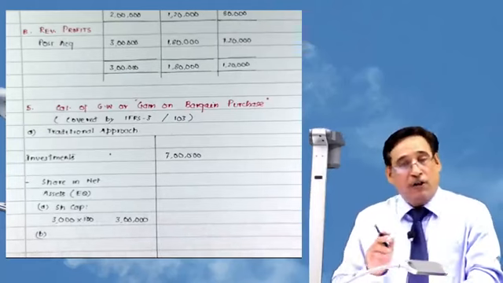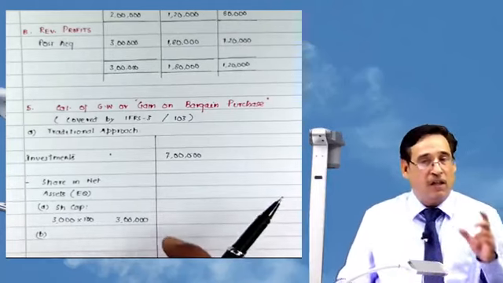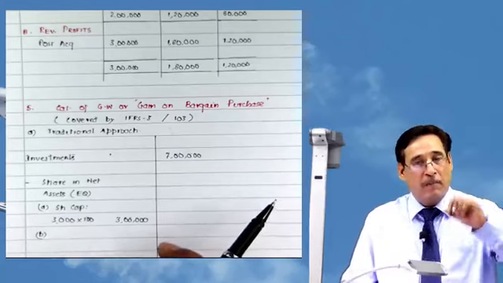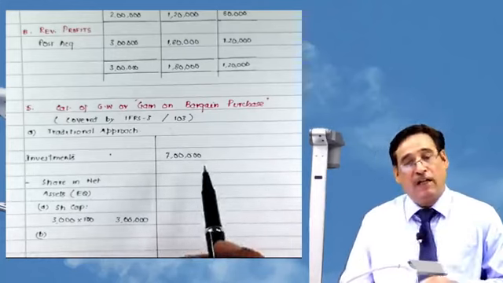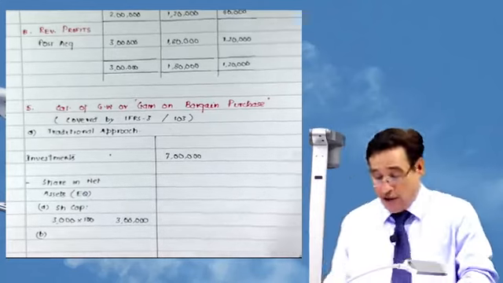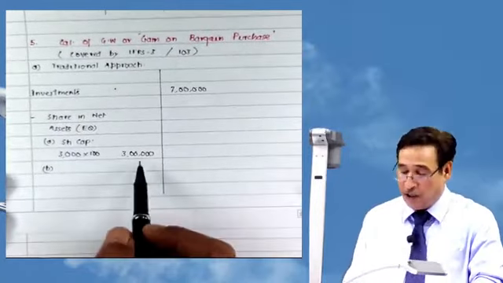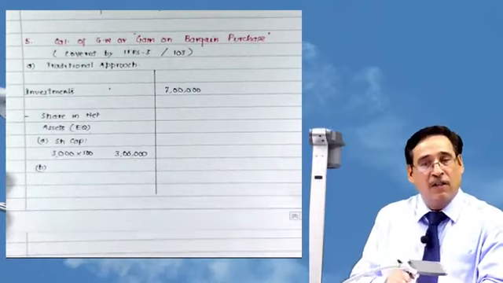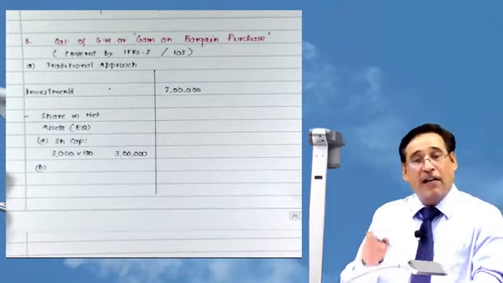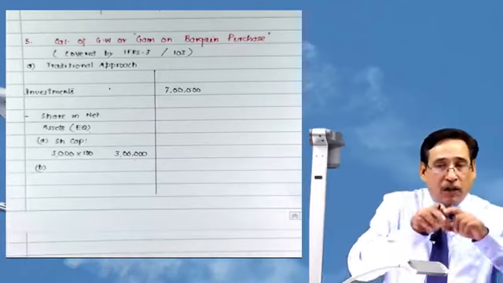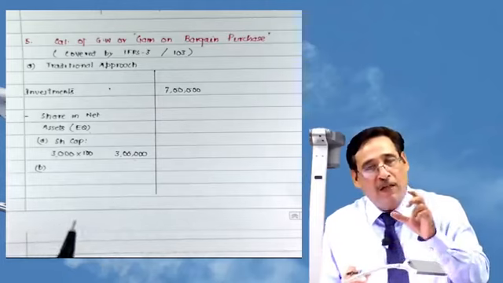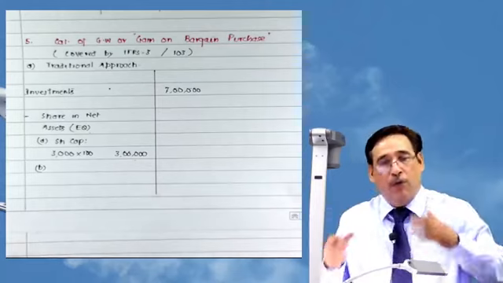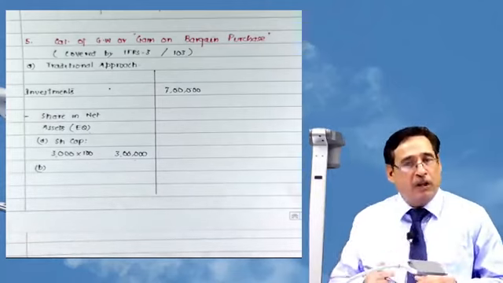When we acquire control, remember one thing, the standard is very clear. On the date of acquisition, we need to find out the goodwill, capital loss or capital gain. We made a capital expenditure of 7 lakh. Against that, what we acquired? We acquired share capital. It is a capital benefit. And we also acquired some capital gains, capital profits. That was the reason why we were segregating the subsidiary company's reserves into pre and post period.